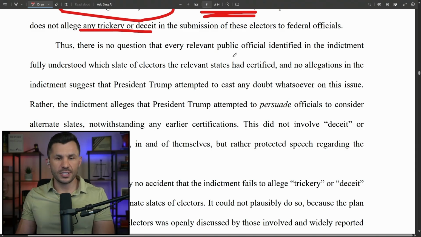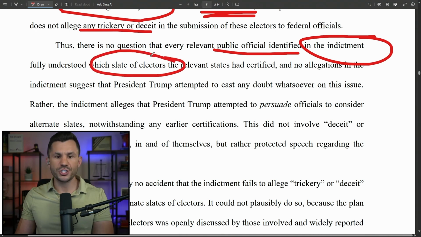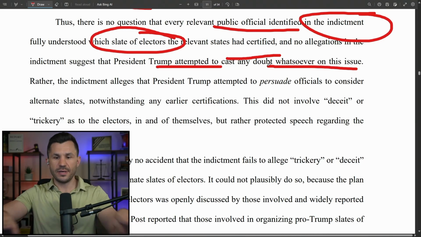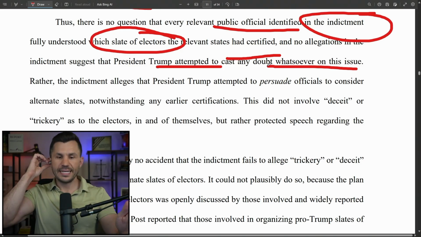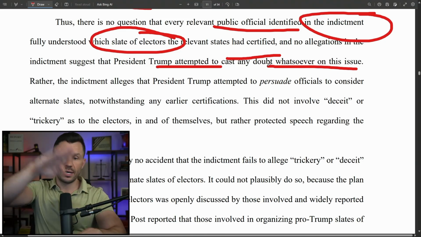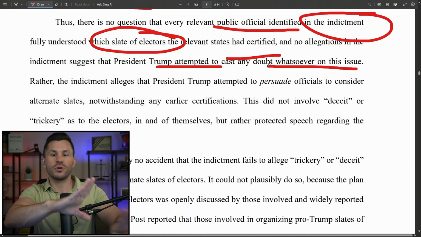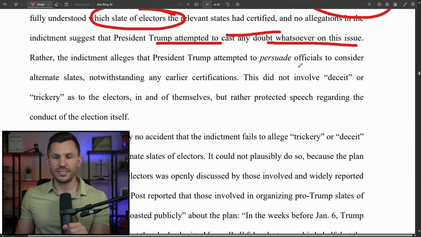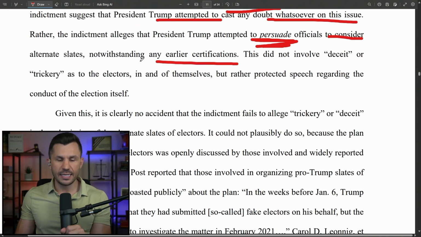They say there is no question that every relevant public official identified in the indictment fully understood which slate of electors had been certified, and no allegations in the indictment suggest that Trump attempted to cast any doubt whatsoever on this issue. Okay, Trump said, yeah, both of them came in from Arizona, from whatever state, debate them. But he didn't say that Arizona's alternate electors were actually the real ones that should be accepted and then the others thrown out, right? That's not what the indictment is alleging. Instead, the indictment alleges that President Trump attempted to persuade officials to consider alternate slates, notwithstanding any earlier certifications.